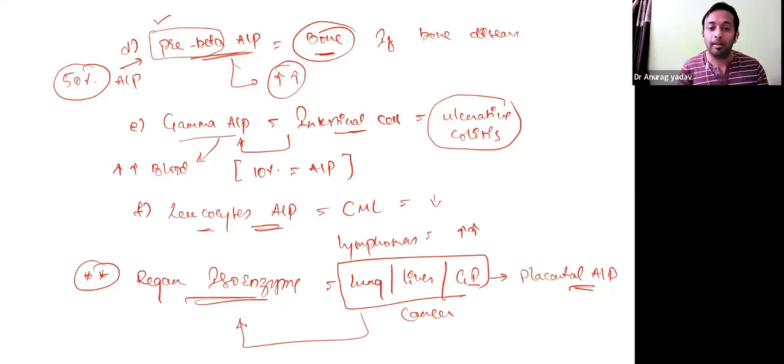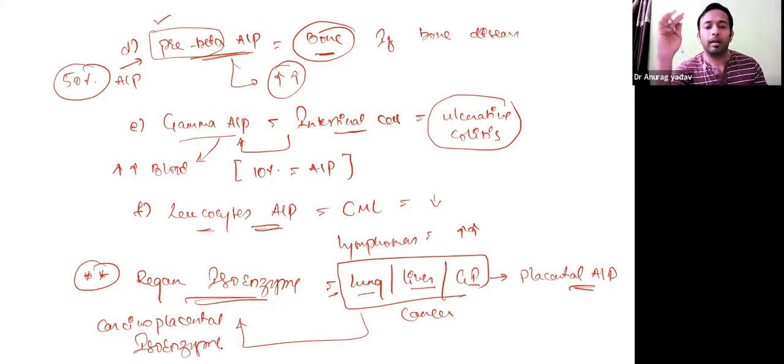In adults, if you see placental type of isoenzyme, which we call Regan's isoenzyme, it should indicate to you that there is some cancer going on inside the body. Specifically, it can be from the lung tissue, liver tissue, or gut, GI tract. So this is called Regan's isoenzyme, or also called carcinoplacental isoenzyme. So these are the different types of isoenzymes of ALP, and also a special note on Regan's isoenzyme.